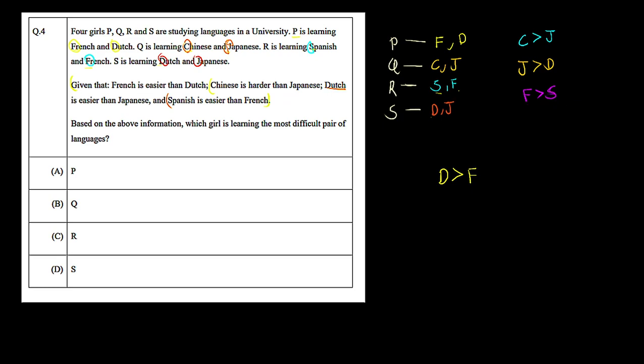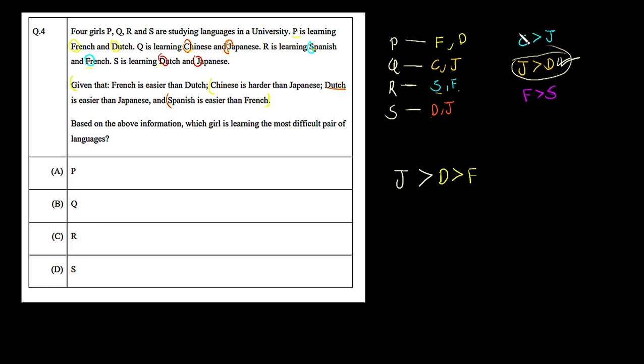Now you can see the Dutch language is already more difficult than French, but from this condition we also know that Japanese is even more difficult than Dutch. So we can put the greater than sign again, and on the left hand side we put J for Japanese. Here we have used this inequality.